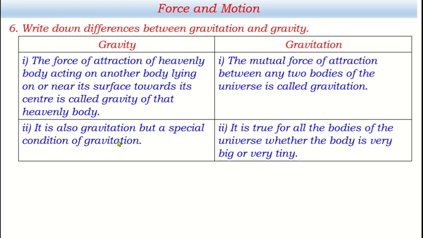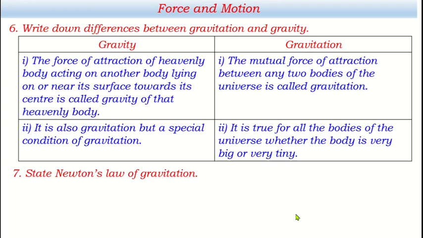That's why it is also gravitation, but a special condition of gravitation. On the other side, it is true for all the bodies of the universe, whether the body is very big like stars or very tiny like a dust particle, isn't it? These are the two major differences between gravity and gravitation. Let's have another question. State Newton's law of gravitation.